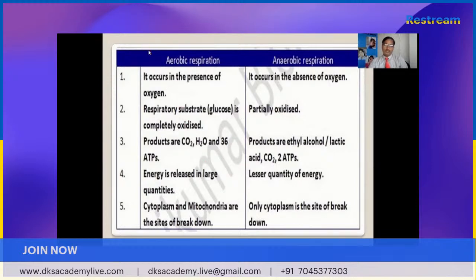Not 36, total 38 ATP molecules are produced. How much? 38 ATP molecules.